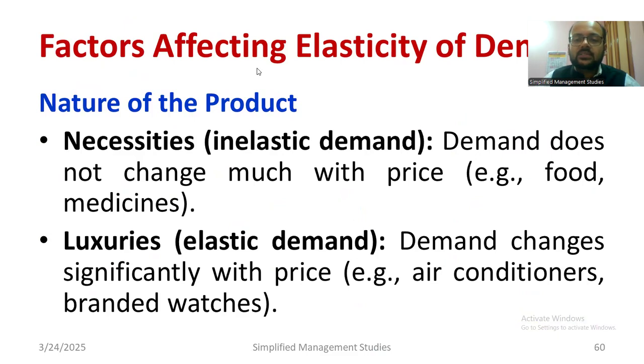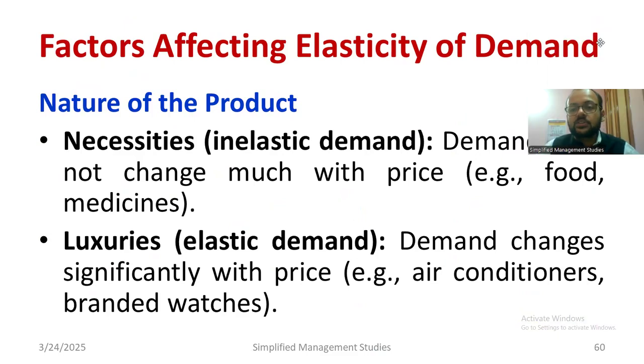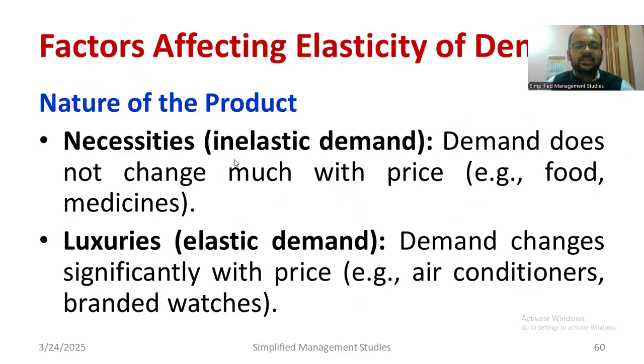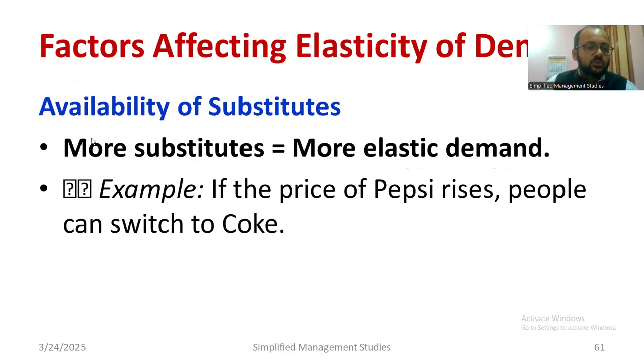So there are different factors affecting elasticity of demand. One is the nature of the product, like necessities and luxuries. If I talk about necessities, demand does not change much with the price: food, medicine, daily essentials. If I talk about luxuries, demand changes significantly with respect to price: air conditioners, branded watches, wearables, etc. Another factor is the availability of substitutes. More substitutes mean more elastic demand. If the price of Pepsi rises, people switch over to Mirinda or Coke or some other drinks.